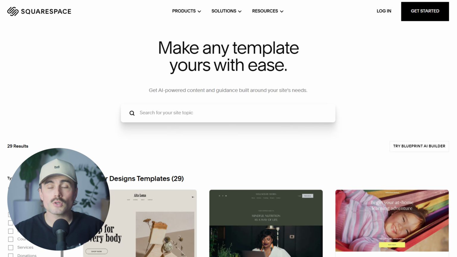Selecting the right template. So your journey begins with choosing a template that suits e-commerce. Squarespace offers a variety of modern, responsive templates designed specifically for online stores. When selecting a template, focus on layout and structure rather than colors or images, because you'll customize those later. Look for templates that feature a prominent product grid on the home page, easy navigation, and built-in cart and checkout pages. Templates like Brine, Pharaoh, or Five are popular choices for e-commerce because they offer flexible page layouts and support product collections right out of the box.